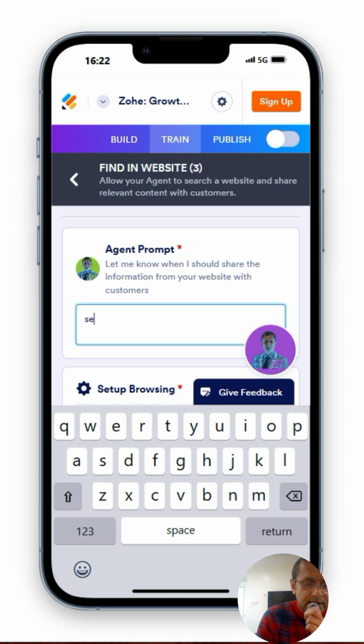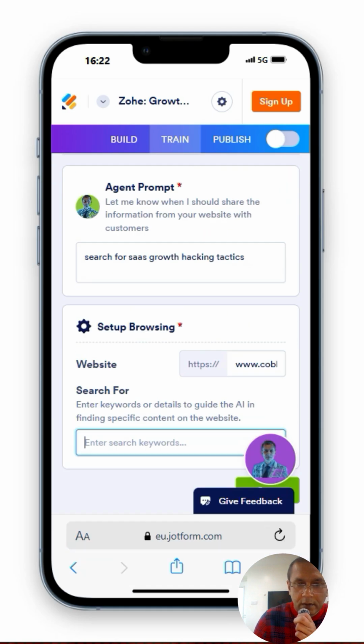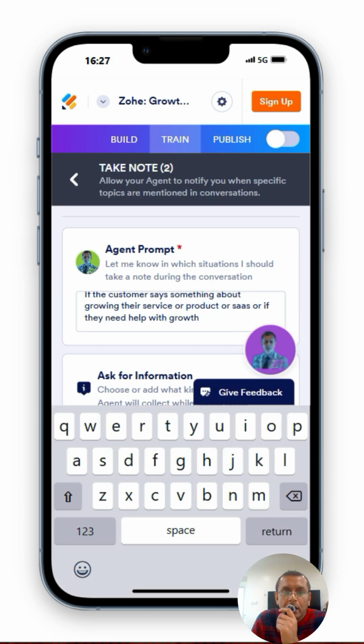I'm going to say search for SaaS growth hacking tactics and search in keyword. See what it gives me when I do that. Save. Awesome.